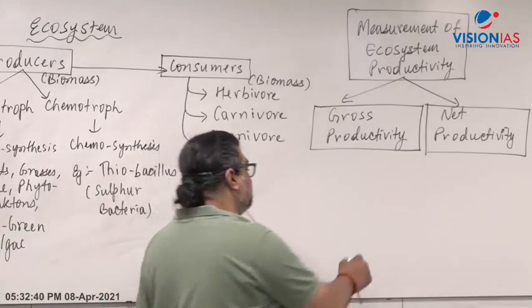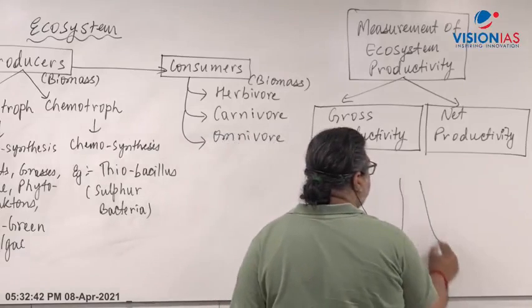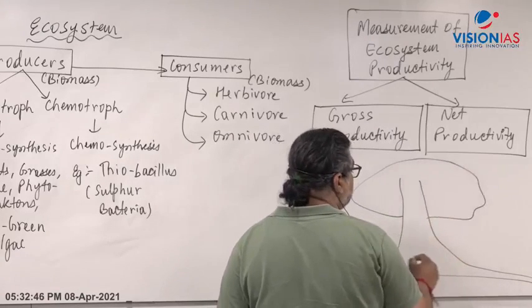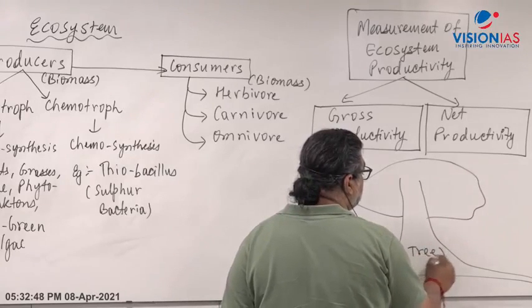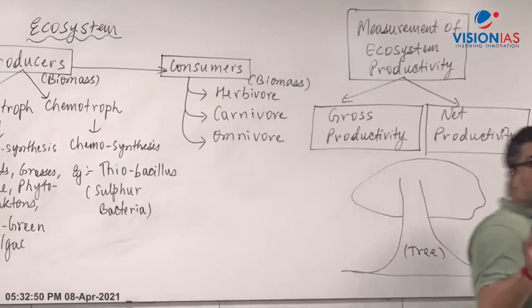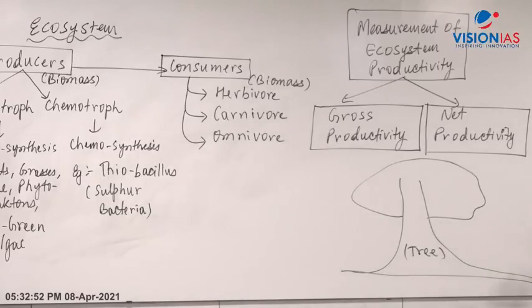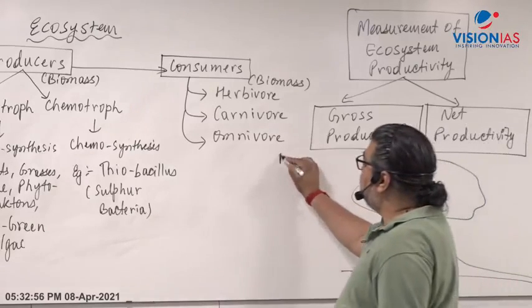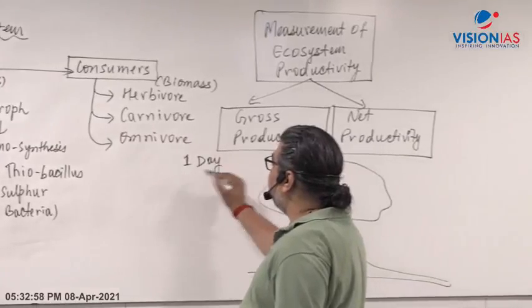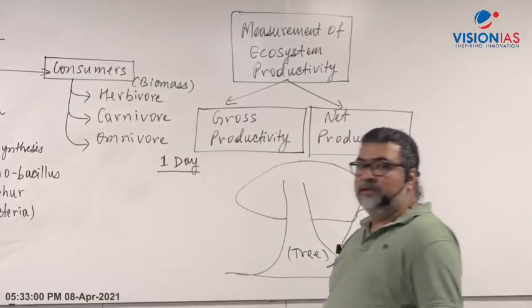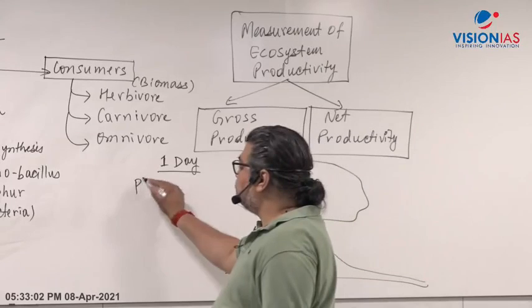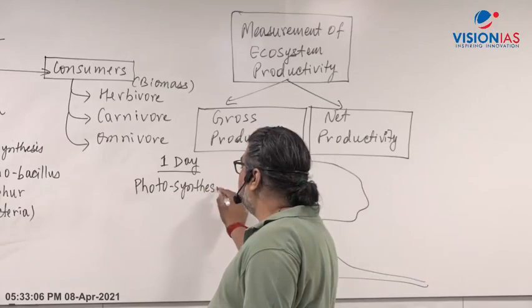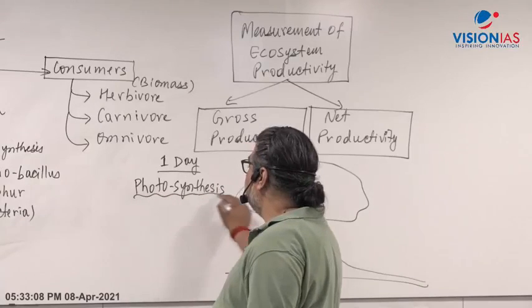Let me explain with an example. Let's say a tree, in a single day, because of photosynthesis, the tree carries out photosynthesis, right?